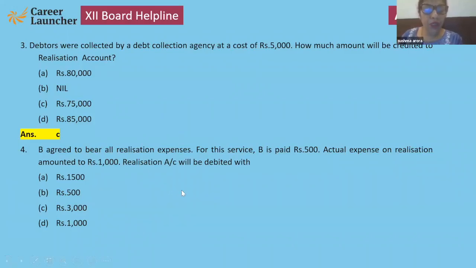B agreed to bear all realization expenses for this service. He is paid rupees 500. Actual expenses 1,000. Realization account will be debited 500. Why? Because B is paid 500 rupees. What is the actual expenses? The firm will not bother. The amount decided that will be paid, that will be entered.